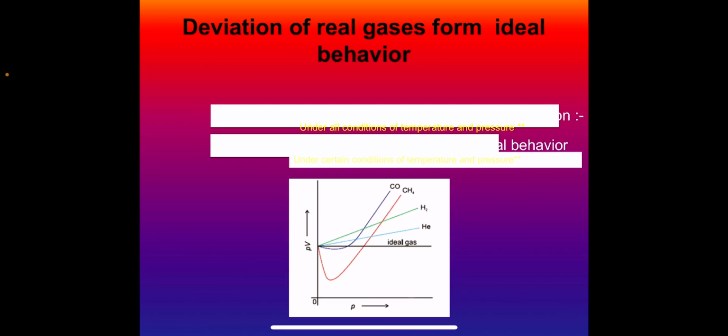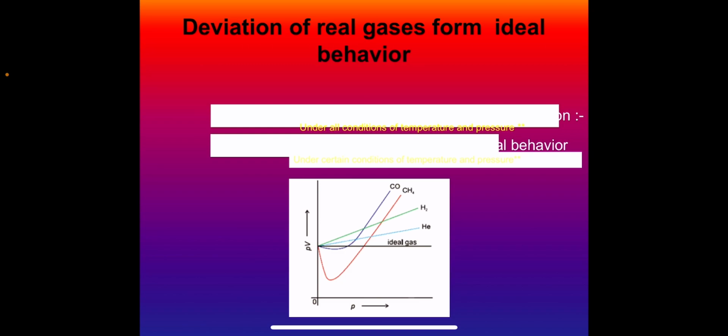In fact, no gas is ideal. Almost all gases show deviation from ideal behavior. The real gas obeys gas laws only under certain conditions of temperature and pressure. The magnitude of deviation from ideal behavior may be seen from the deviation from Boyle's law. According to Boyle's law, PV is equal to constant at constant temperature.